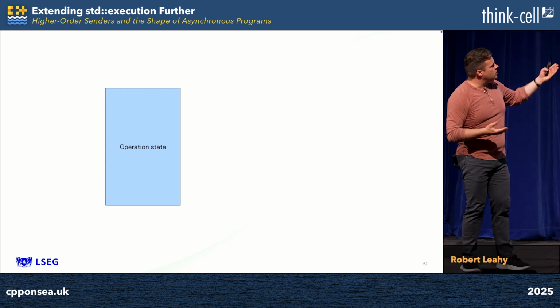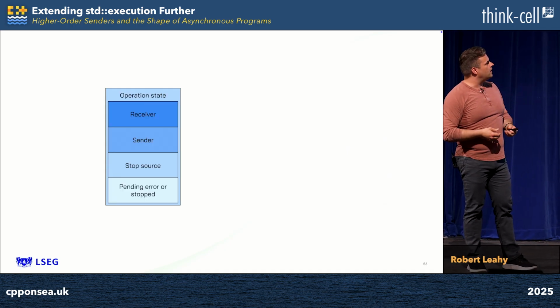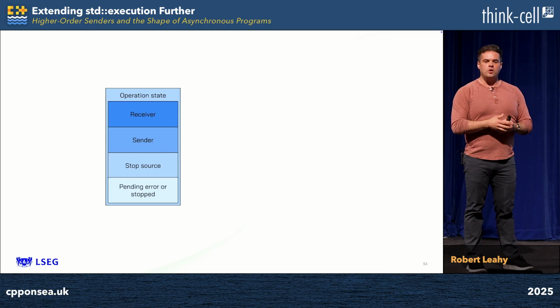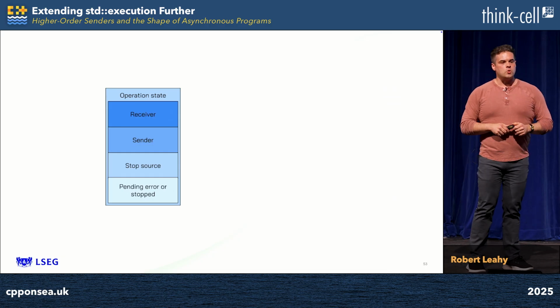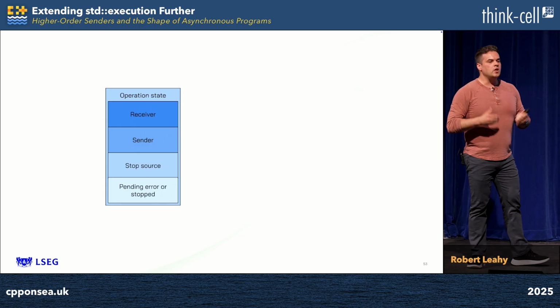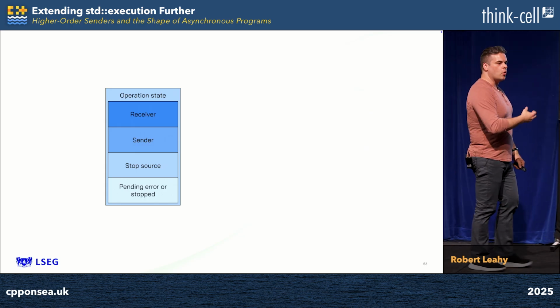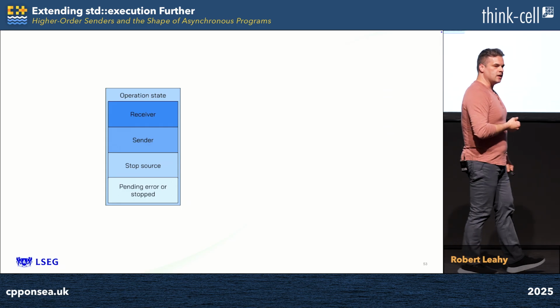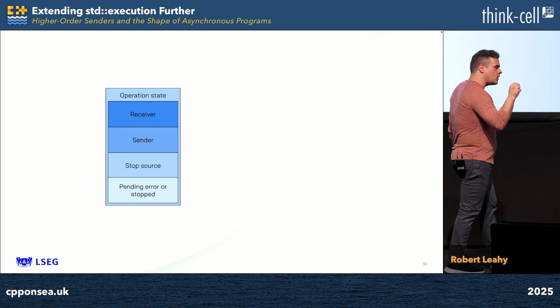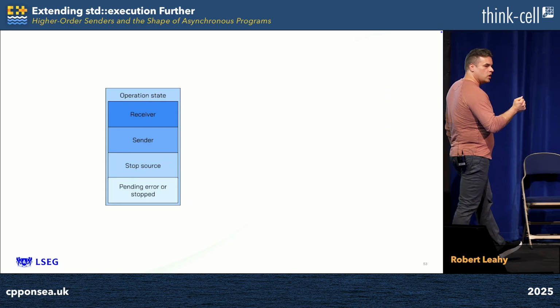And so in our diagram, we shouldn't have a single indivisible monolith, but we should instead have various parts that compose to make that operation state: a receiver, a sender, a stop source, and pending error or stopped. The last two are motivated by the fact that in that abortive fan-in situation, we want to request that all our children cease executing. For that, we need a stop source that we can request stop on, which will be fed through to all of our children.